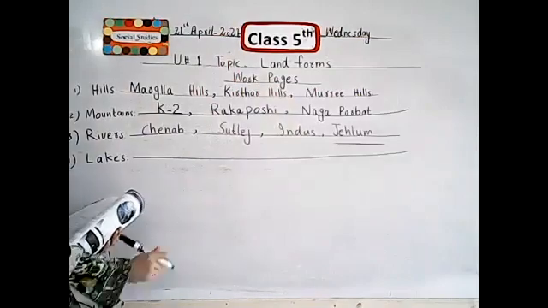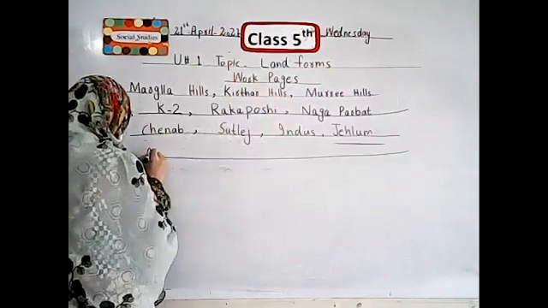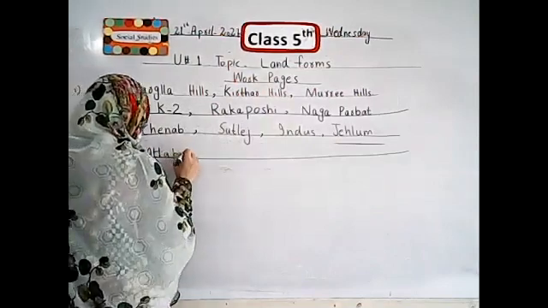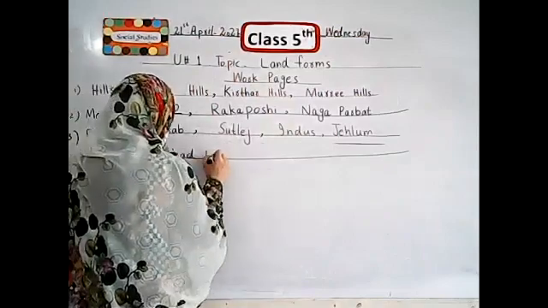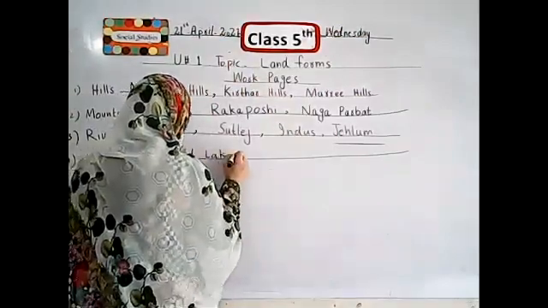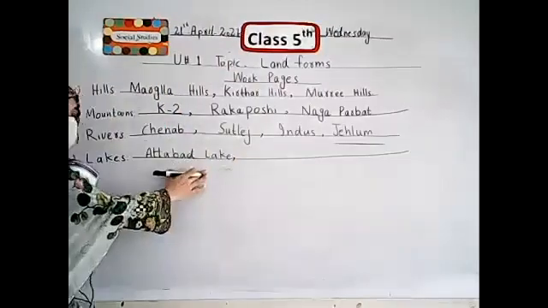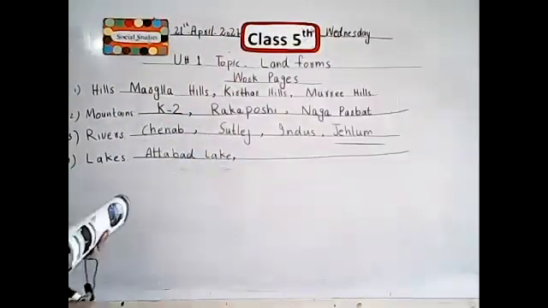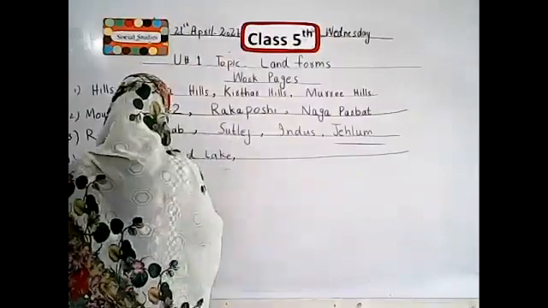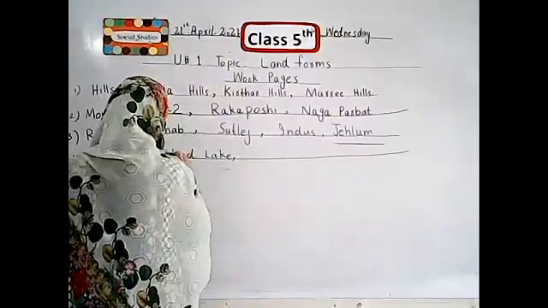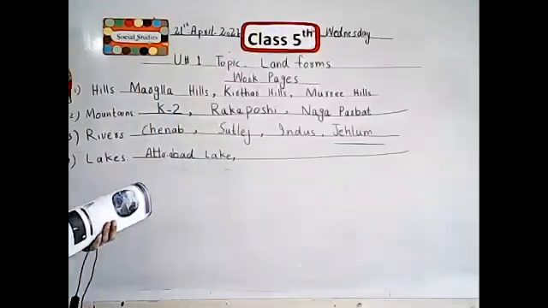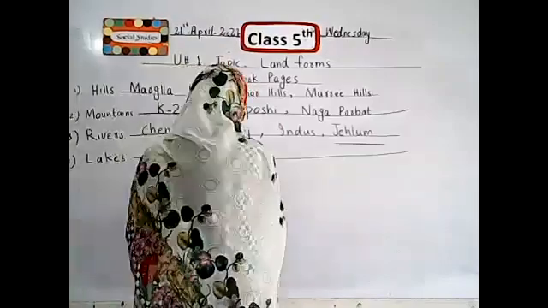First one is Attabad Lake. Attabad Lake means Attabad jheel. Second one is Lake Saiful Maluk.